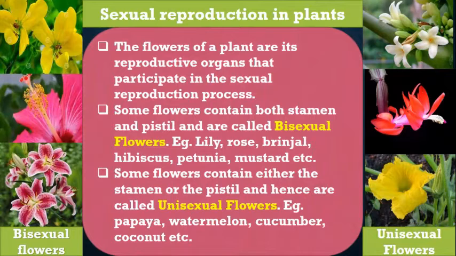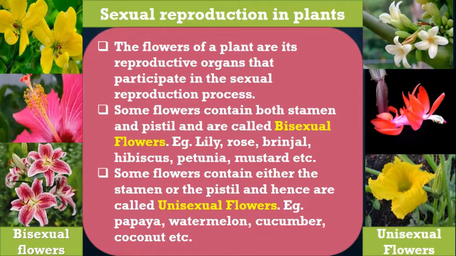So if we talk about plants, the flower is the reproductive part of the plant which takes part in the formation of new plants.